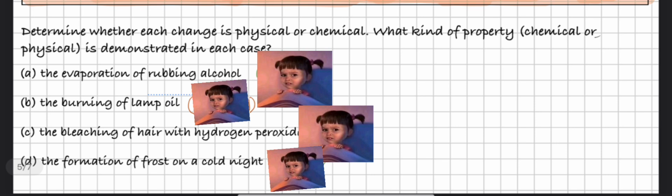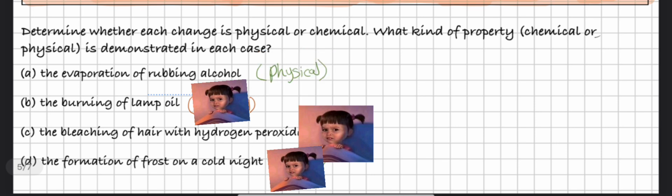Okay, let's do this question. It says determine which one is chemical and which one is physical change. Now the first one is the evaporation of rubbing alcohol, and you guessed it, it is a physical change. Just like water, when we evaporate water, first we have liquid water and then we have a gas, but we still have our water molecule, so this is a physical change.